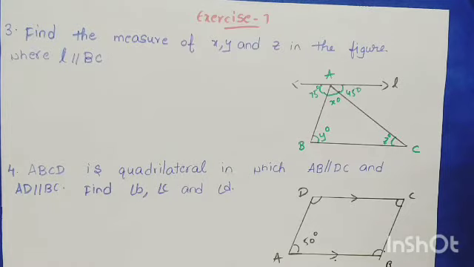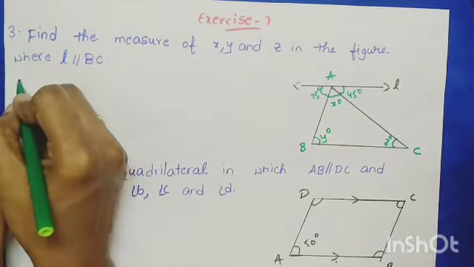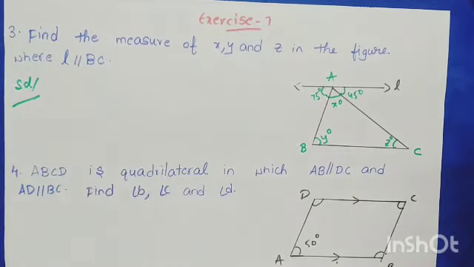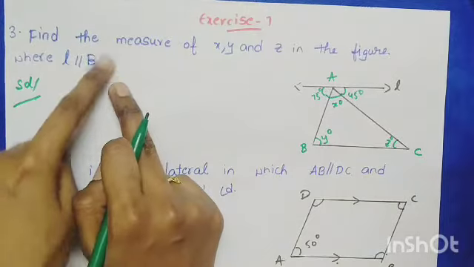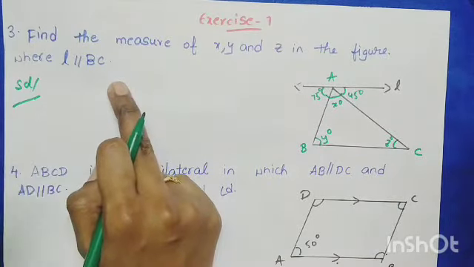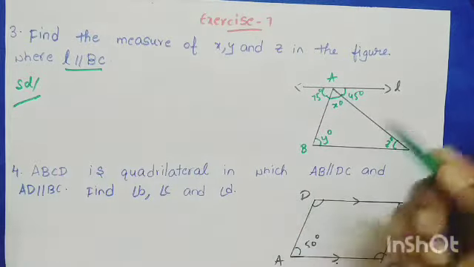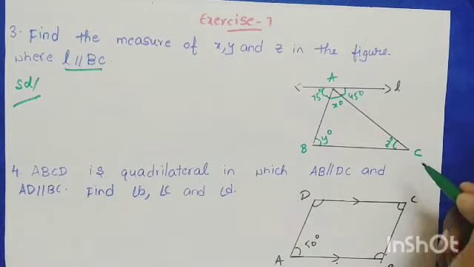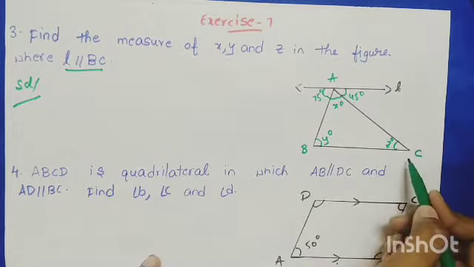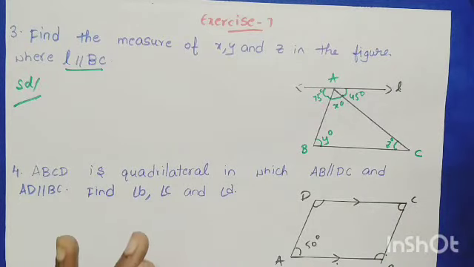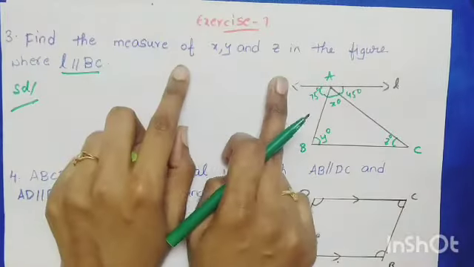These are somewhat tricky, so I want to explain them. Let's see how to solve this. Solution: first, find the measure of x, y and z in the figure, where L is parallel to BC. I just discussed this, no? See children, this is the most important topic. Sometimes they give the parallel lines and ask you to find the angles. Here it says L is parallel to BC. If L is parallel to BC, then you have to find x, y, z.